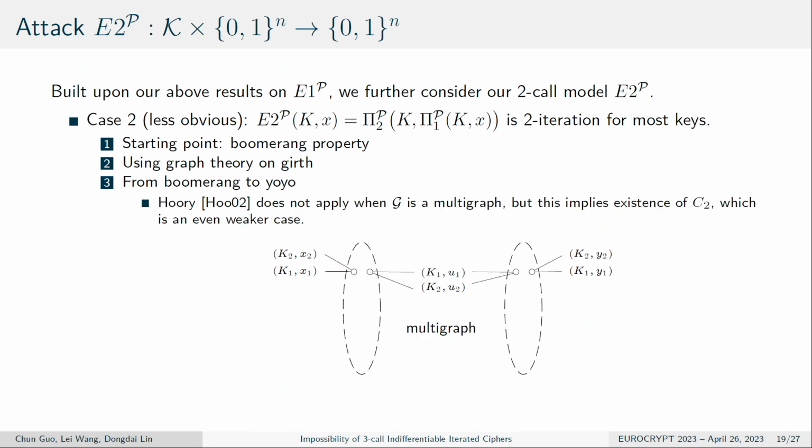Building on the result of E1P, we can further consider the last step from the boomerang to yo-yo, because there is also a point to notice that the theorem does not apply when G is a multigraph. But when the graph G is a multigraph, there already exists a simple distinguisher.